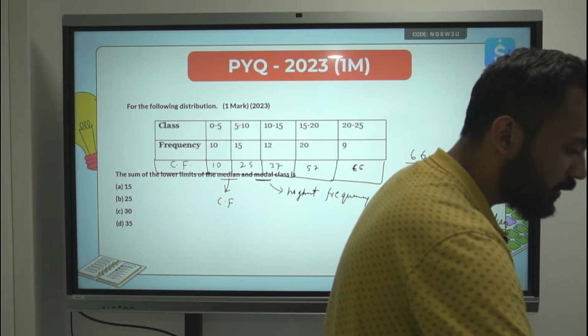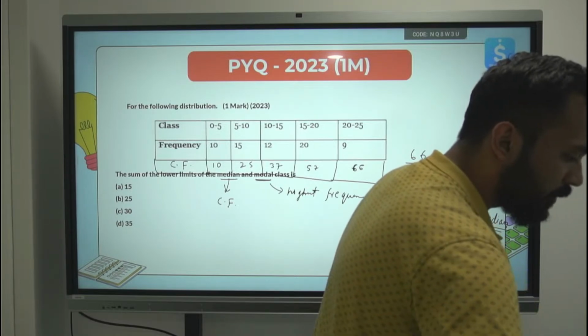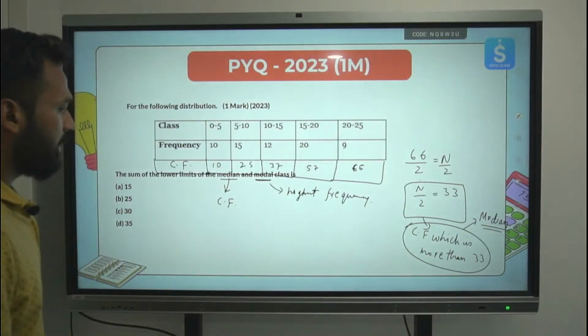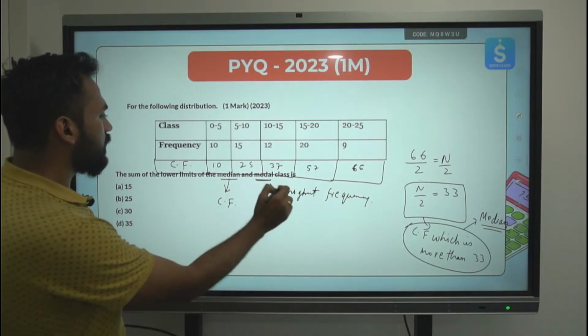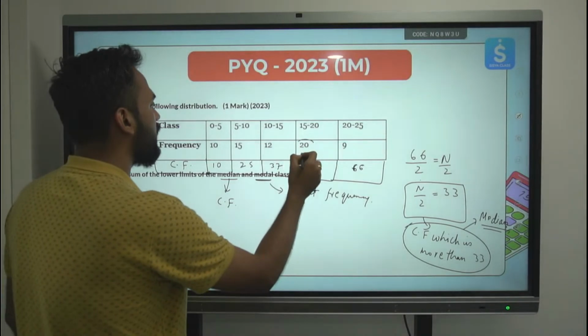Let's see if anyone is able to reply in the chat box. Okay, I can see a lot of you have replied in the chat box in live class itself. So the highest frequency, if you see, is 20.